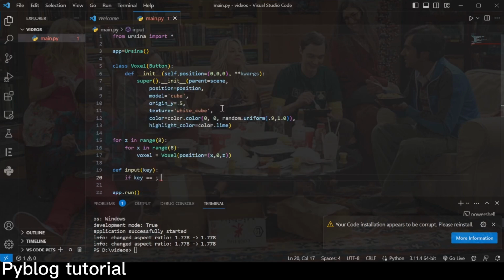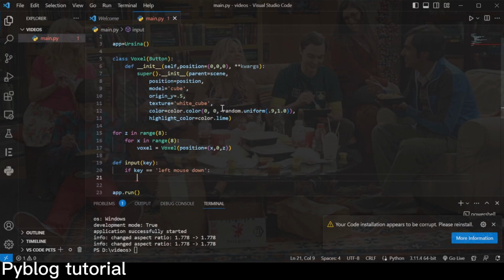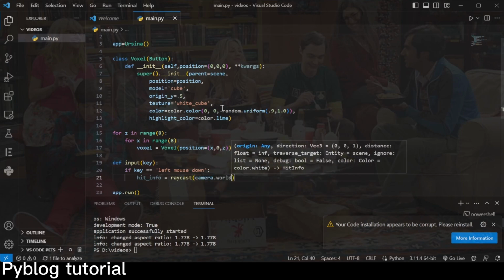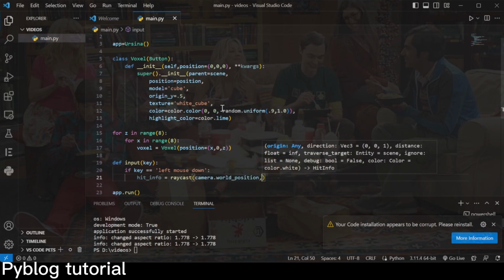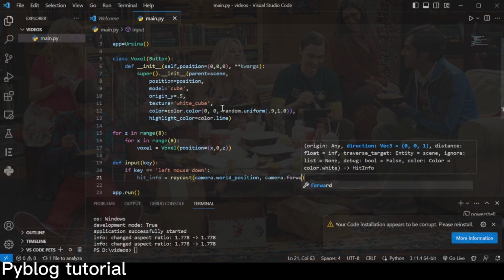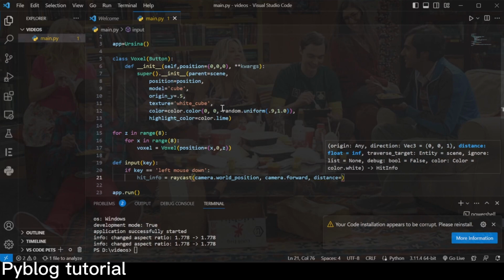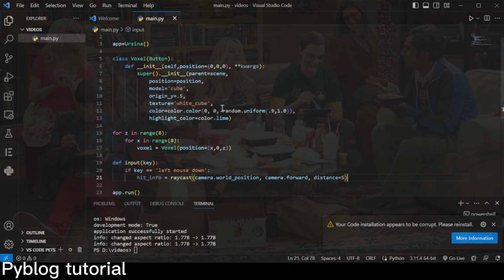So if key is equal to left mouse down, we're going to create a hit info, which is pretty much just a raycast. Well, it is raycasting, but that's what we're going to call the variable, hit info. And we're going to do the camera's world position and camera.forward, so this will be in front of the camera. And we're going to set a distance max 5.